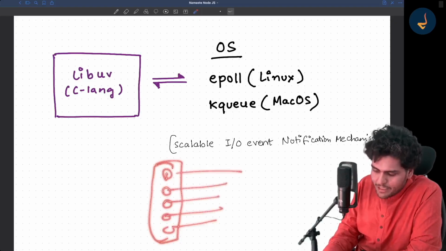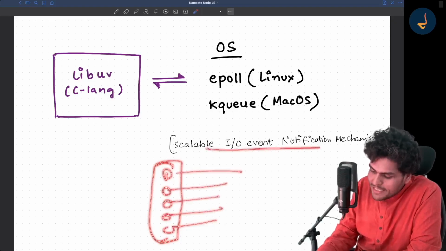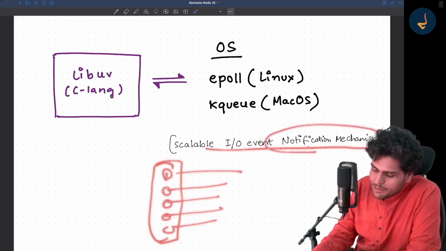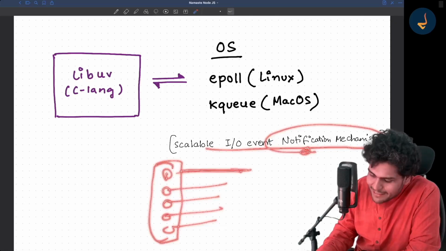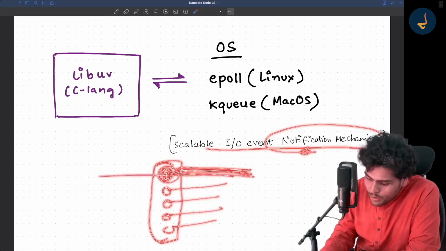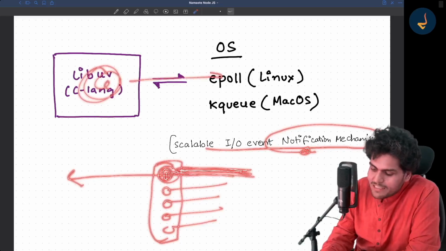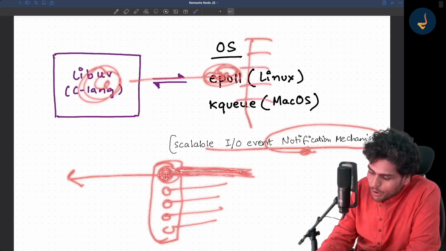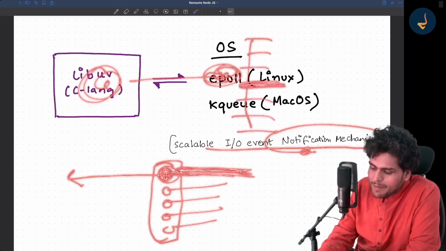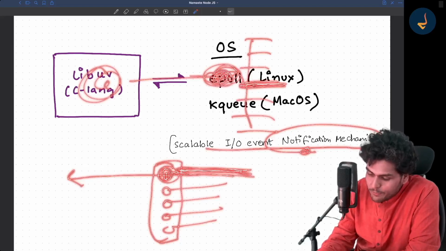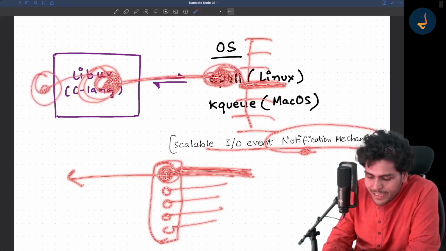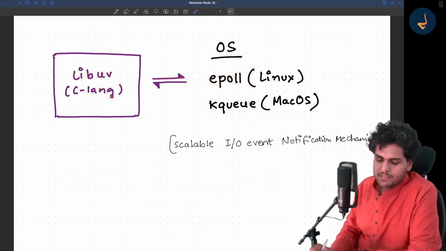Because this is a notification management system, as soon as any activity happens on any of the connections, it will notify libuv. Libuv uses epoll, and this libuv will take care of it using the event loop and then execute it in the V8 engine.